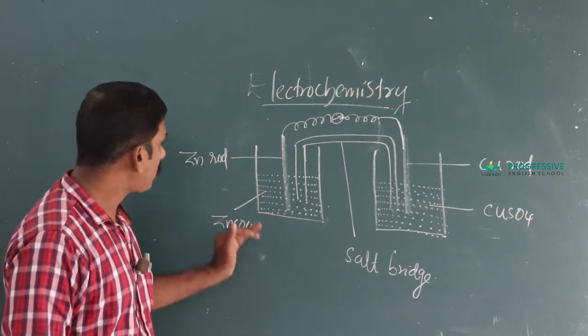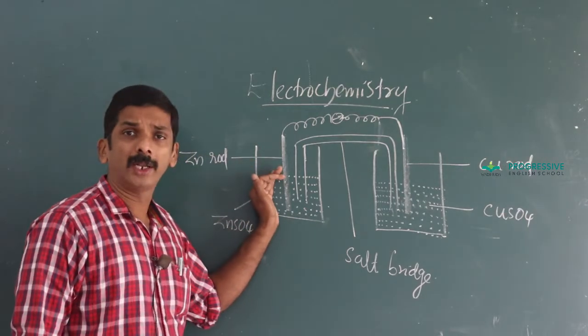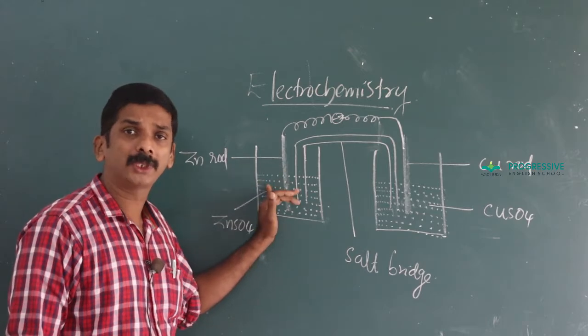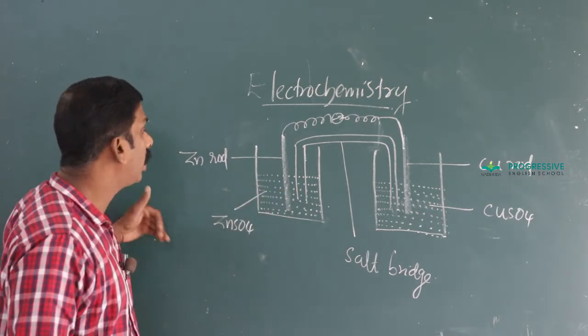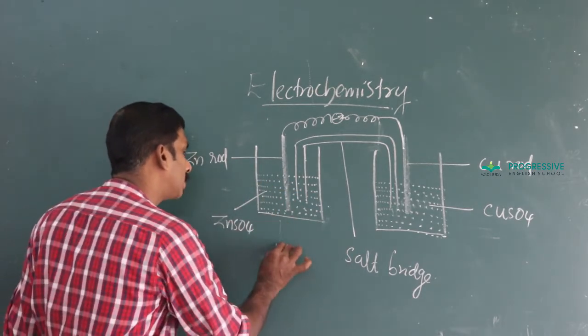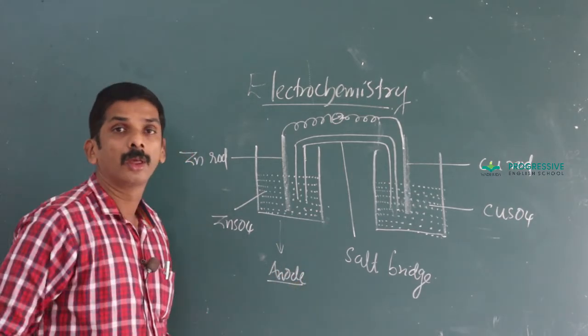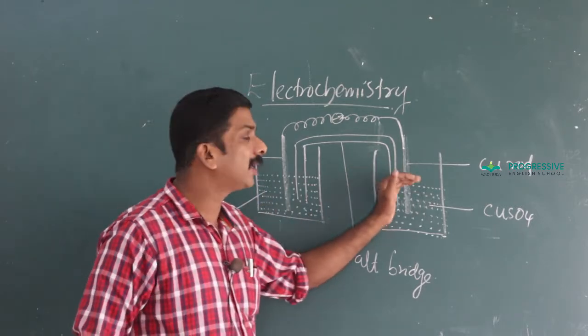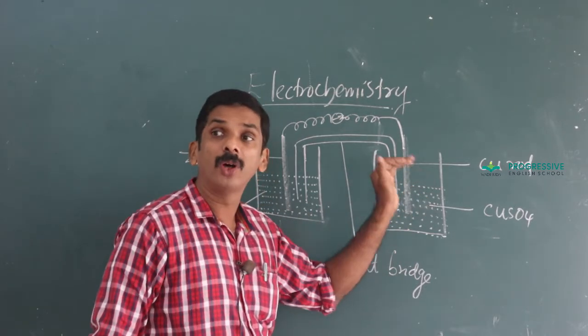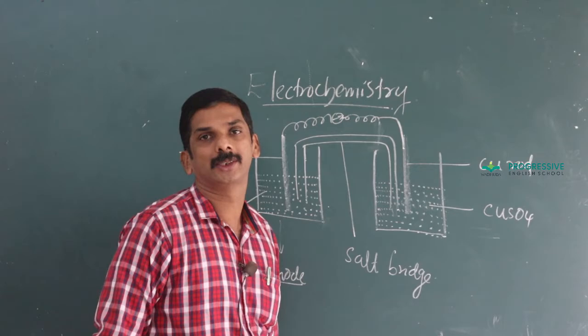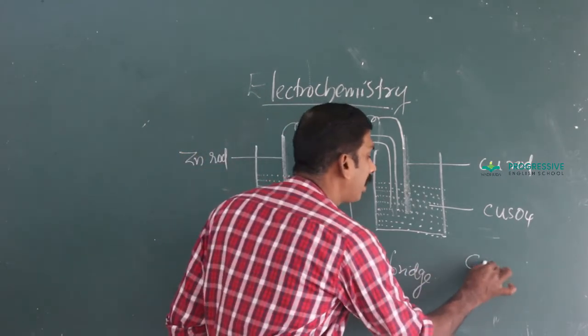The electrode that is represented on the left side, where oxidation takes place, is called anode, and the electrode represented on the right side, where reduction takes place, is called a cathode.